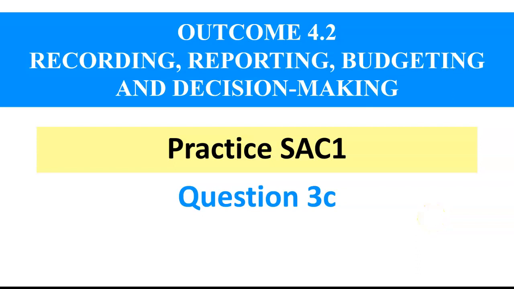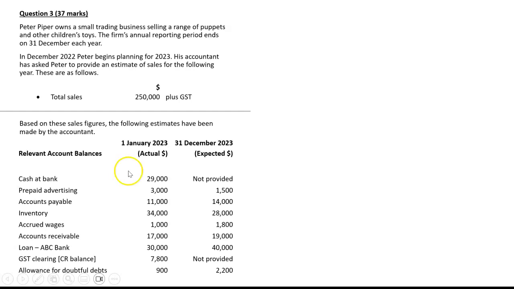Our next question is another account reconstruction for budgeting, but it's a little bit different. So we've got the same information as our previous questions. We own a small business that sells puppets and other children's toys. We're doing a budget for 2023. We're told total sales will be this. We've got some opening and closing balances.